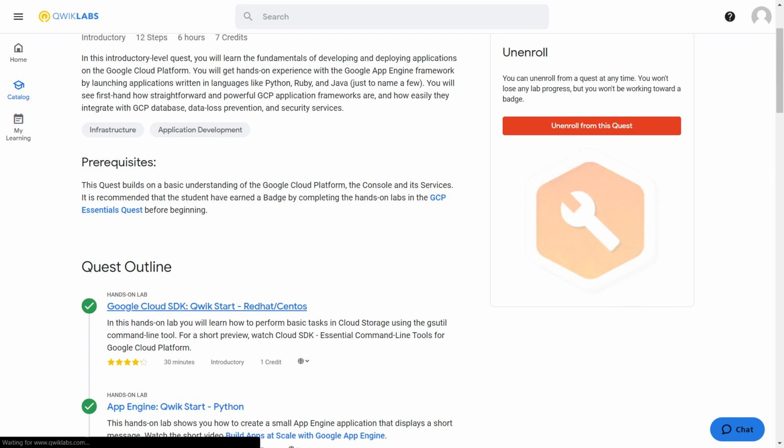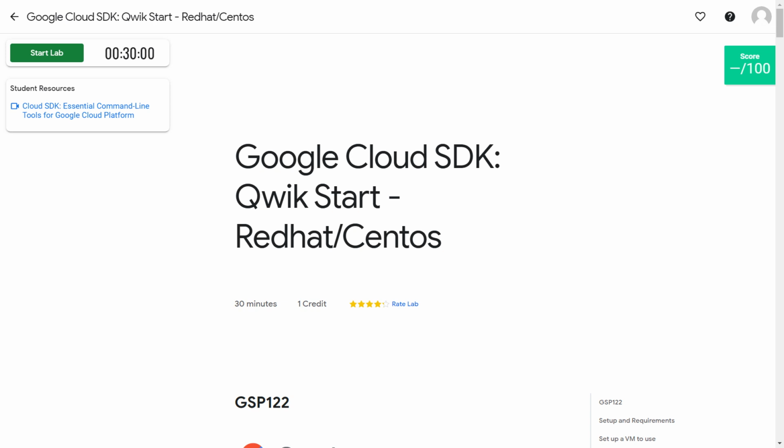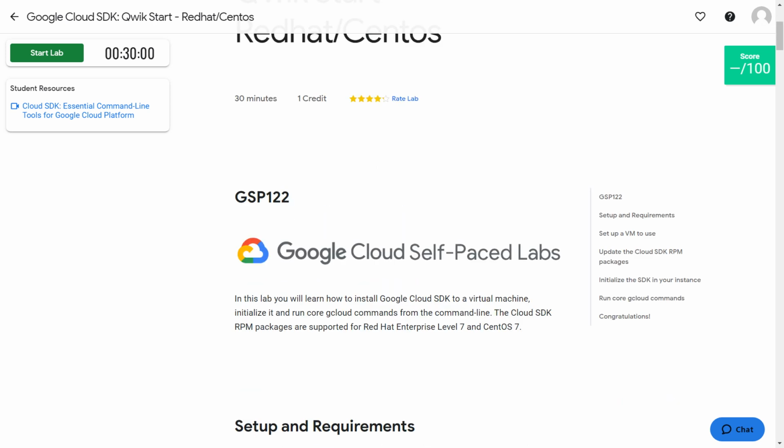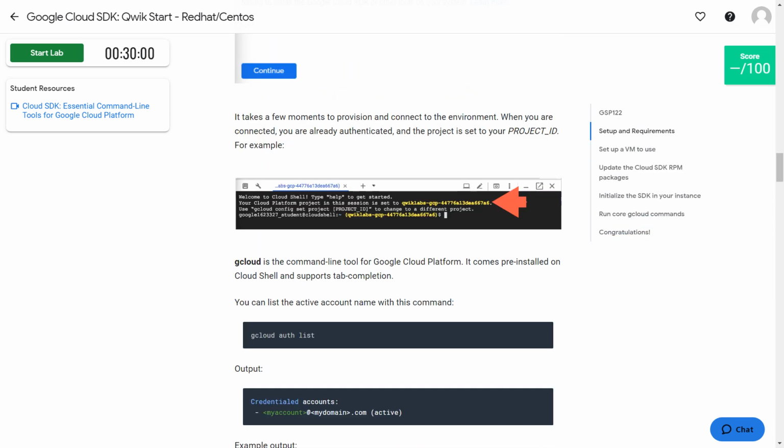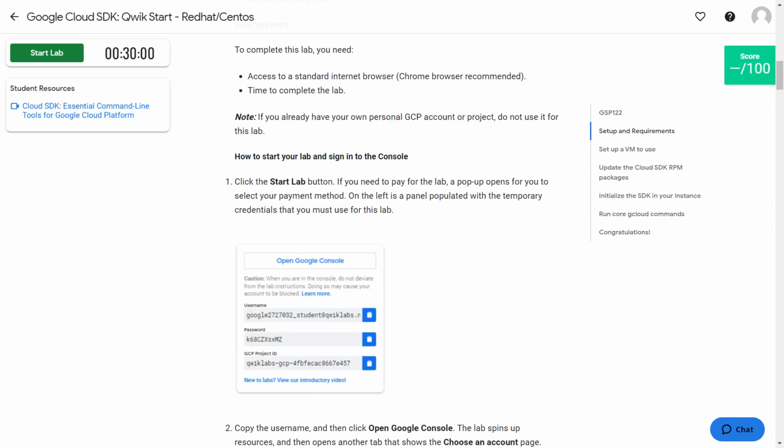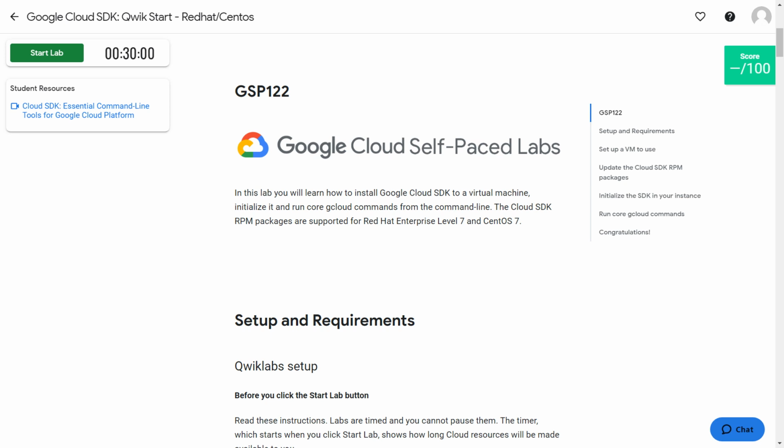So let's click on the first lab. This is the interface of the lab. This is the timer: the resources used in this lab are available on Google Cloud Platform for only 30 minutes. This is the video. If you want to know more about what this lab does, go ahead and click on the video link.